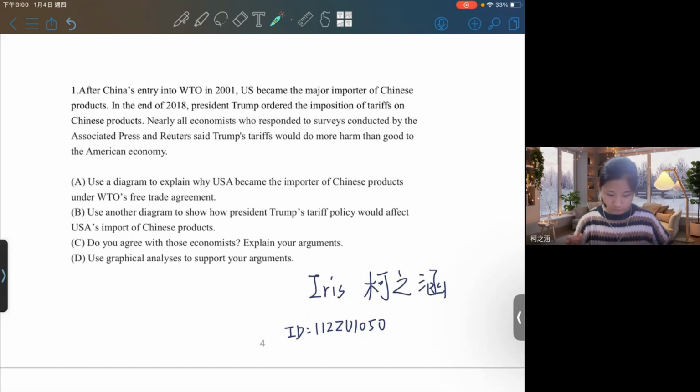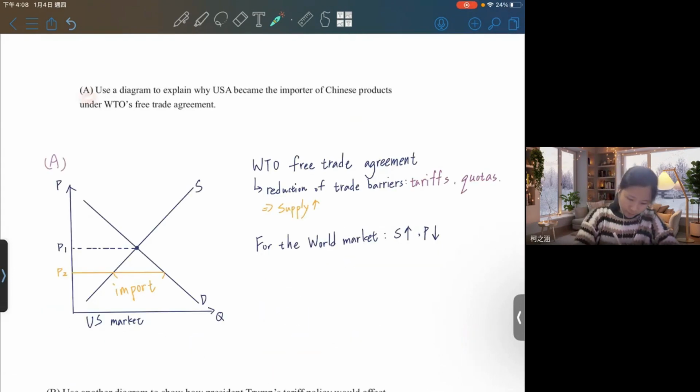After China's entry into WTO in 2001, US became the major importer of Chinese products. And after this, at the end of 2018, President Trump ordered the imposition of tariffs on Chinese products. Because of that, many economists think that this policy will do more harm than good to the American economy. So for part A, use a diagram to explain why USA became the importer of Chinese products under WTO